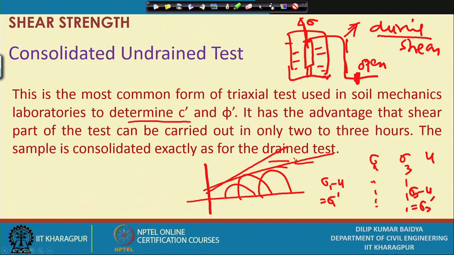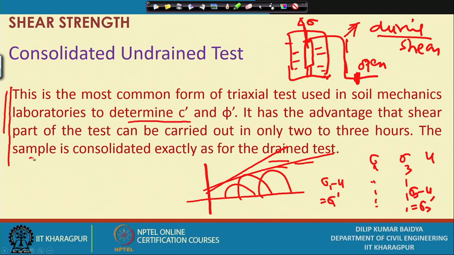If I subtract that pore pressure from the total stress, then we will get the set of effective stresses. Once you get that, you get another set of circles, and from that you can draw the tangent, and by drawing the tangent we can get the values of C dash and phi dash. This is very useful: if I have the pore pressure measurement, the CU test can almost come out as a CD test.